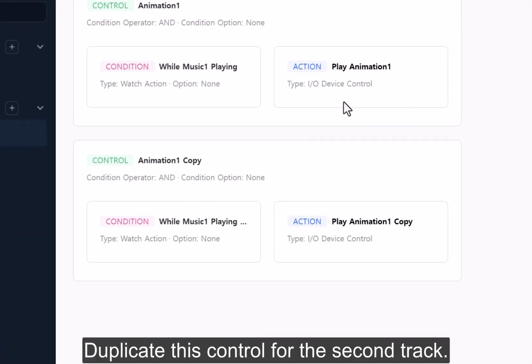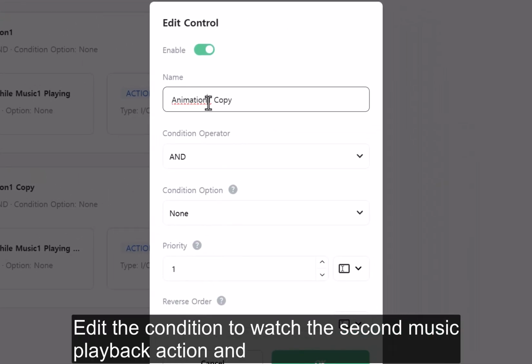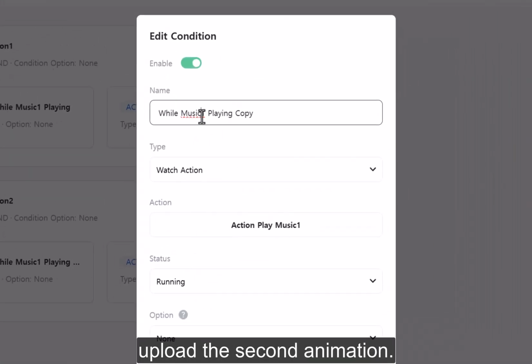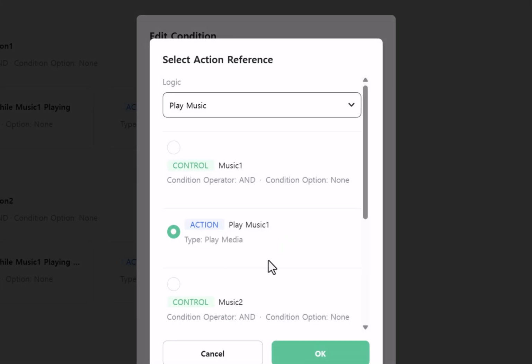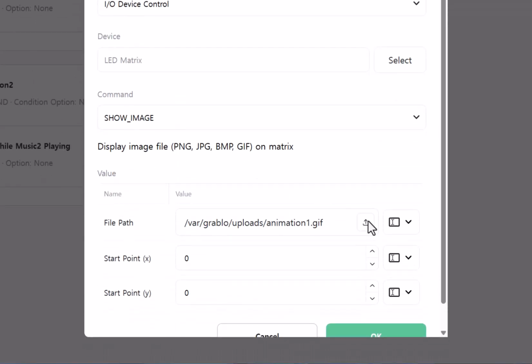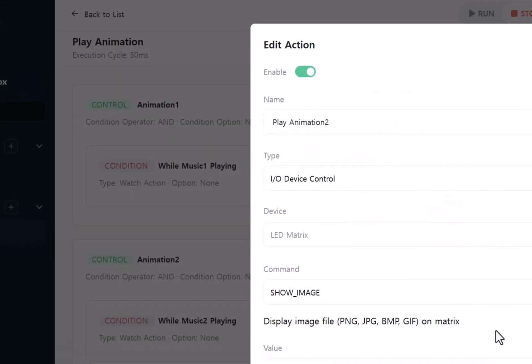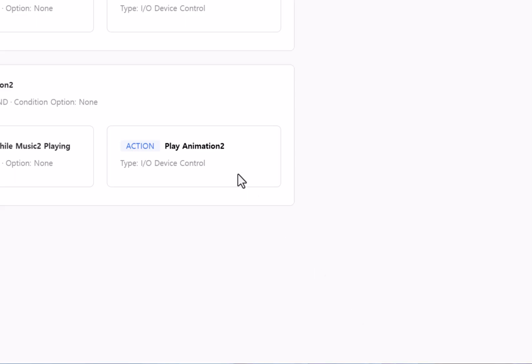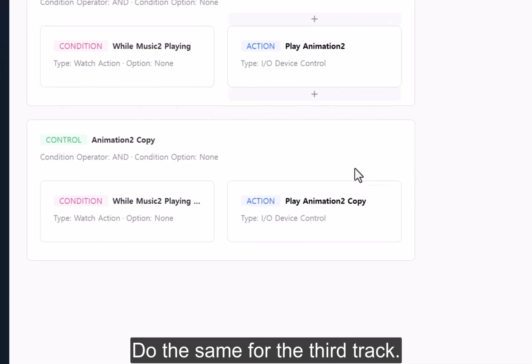Duplicate this control for the second track. Edit the condition to watch the second music playback action and upload the second animation. Do the same for the third track.